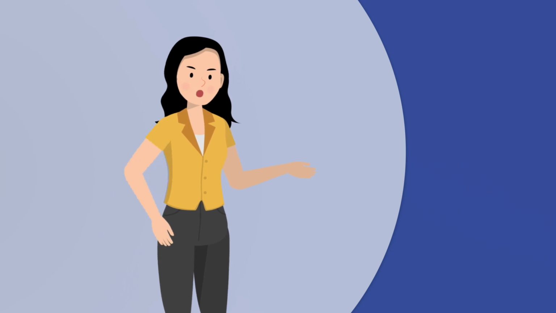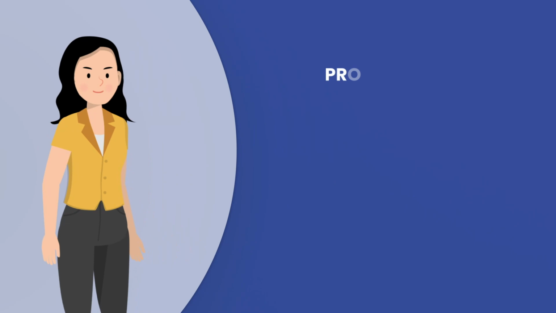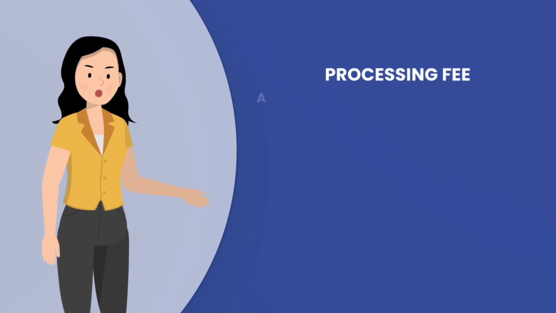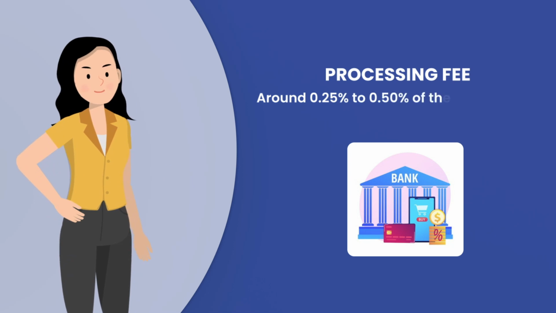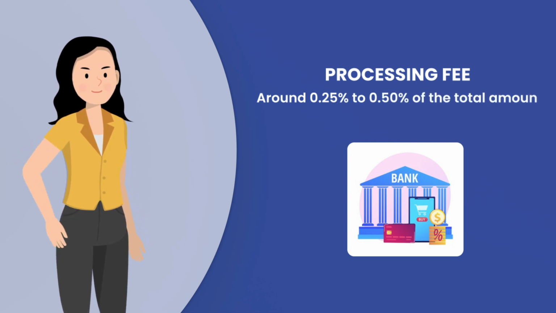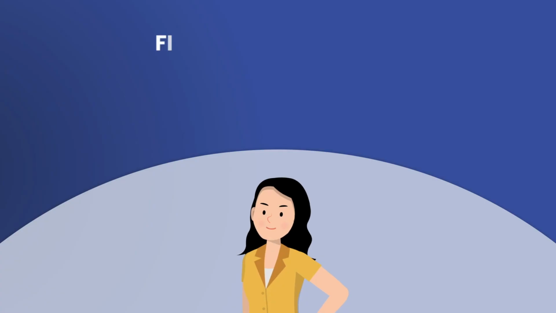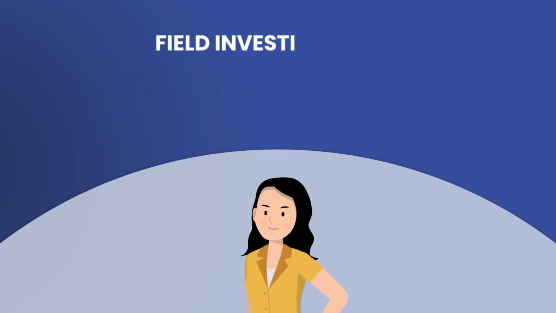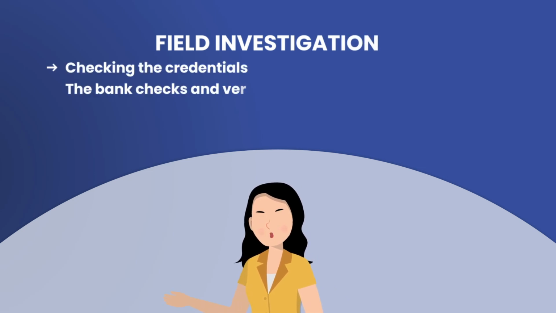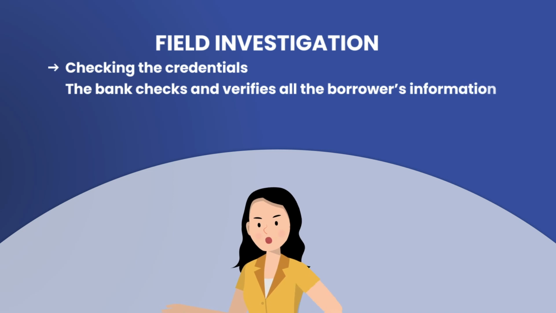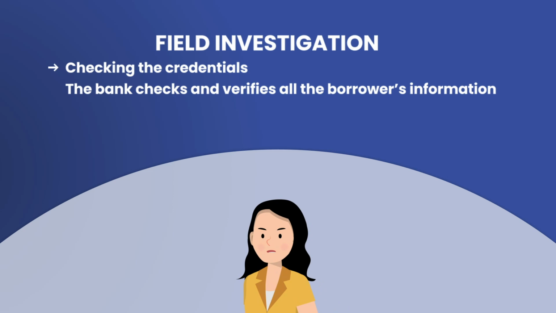Along with the application form and the credit documents, banks also ask for a processing fee. This fee varies from bank to bank but is usually around 0.25% to 0.50% of the total loan amount. The bank checks all borrowers' information including borrower's existing residential address, place of employment, employer credentials, residence and work telephone numbers.